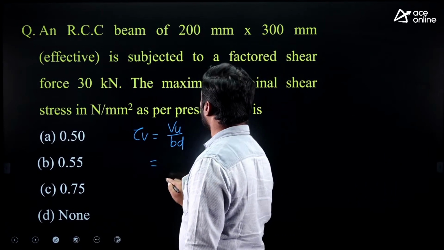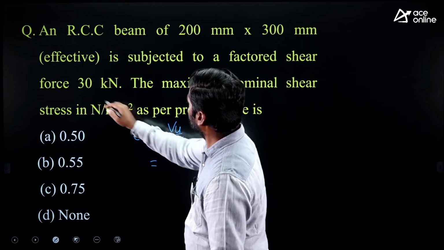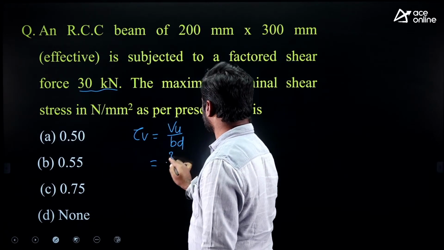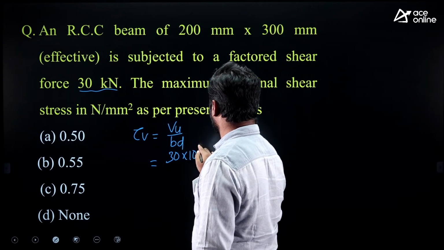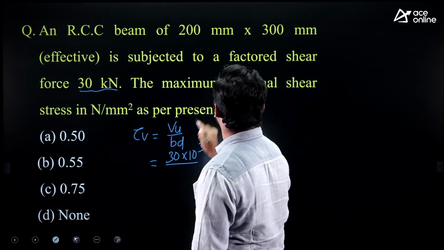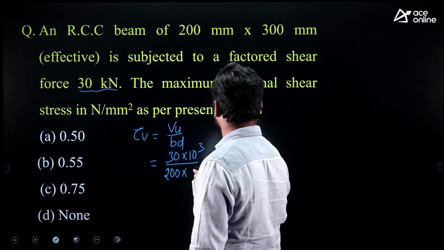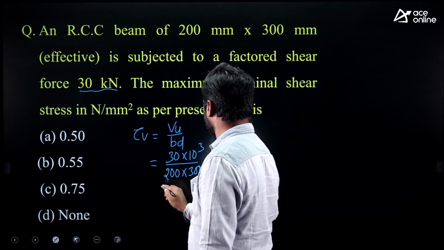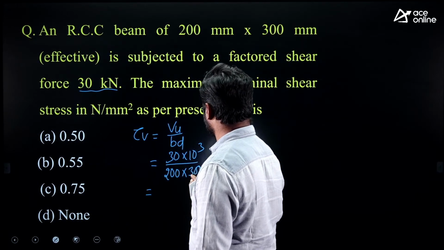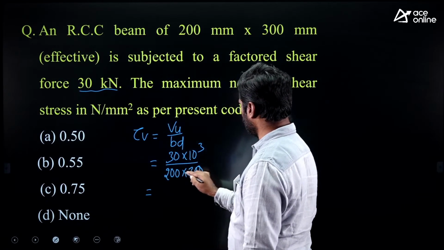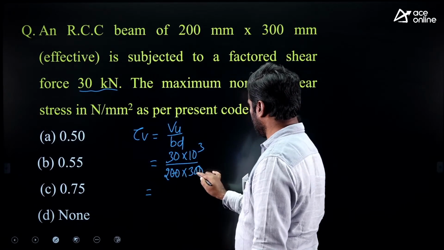Here given Vu is 30 kilonewton, that is 30 into 10 cube upon Bd. B is 200, D will be 300. So how much are you getting? How many zeros? Total 4 zeros in the denominator.